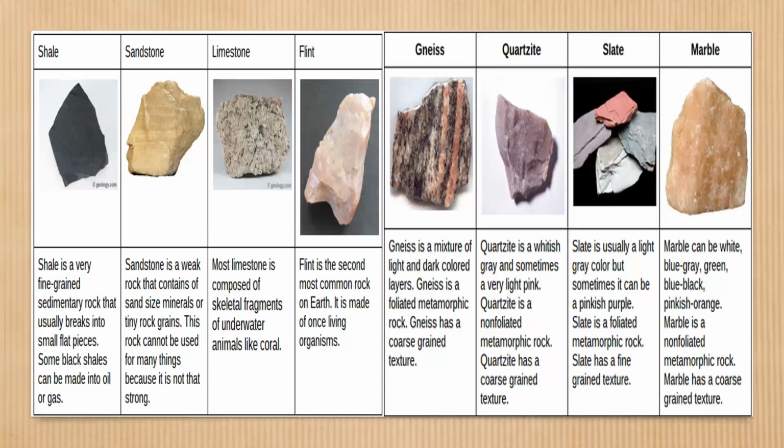Then the next example is gypsum rock. It is a soft rock made up of sulfate minerals, and it is used to make plaster of Paris, which is used to fill tooth cavities, cast molds, and make false ceilings. Gypsum rock is used for these purposes. And another one is flint. Flint is actually the second most common sedimentary rock. It is made up of once-living organisms.